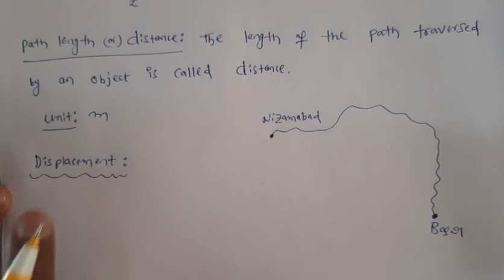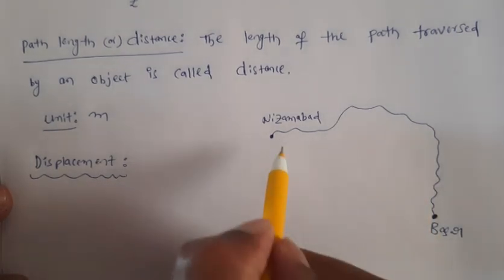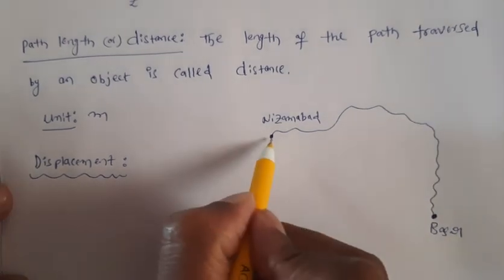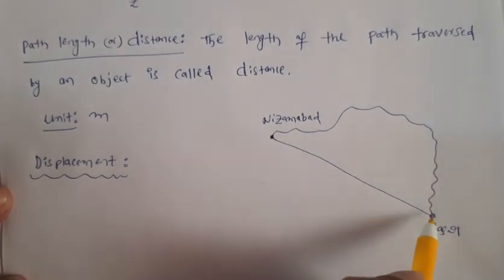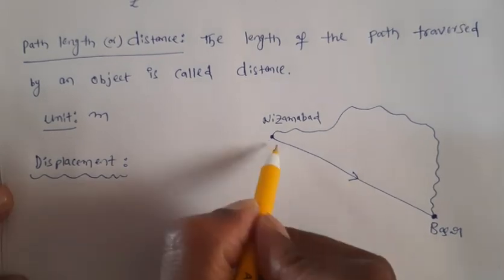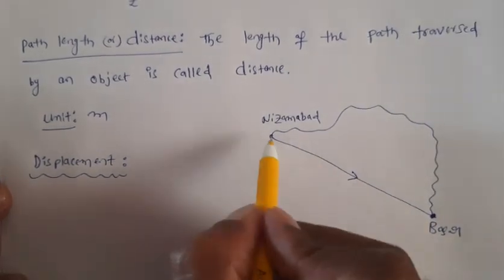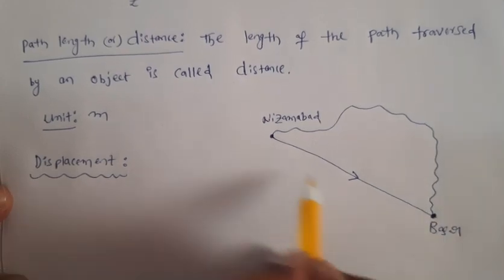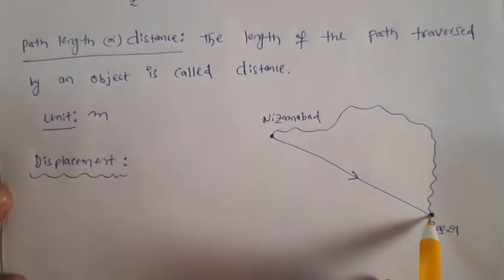Now let us define displacement. The shortest distance between initial point and final point is called displacement. The shortest distance means we have to move straight away, right? So this is called distance or path length, but this is called displacement.